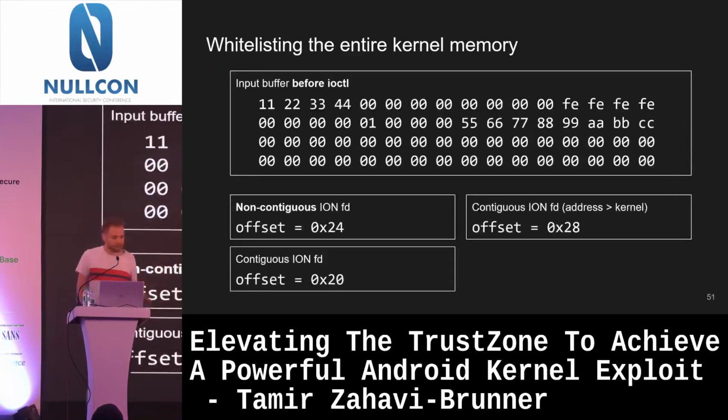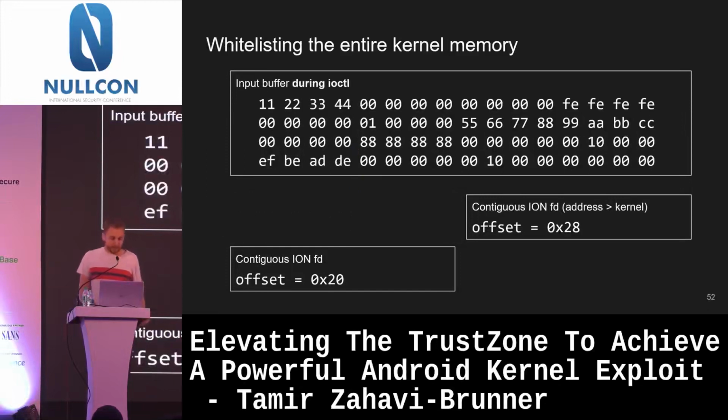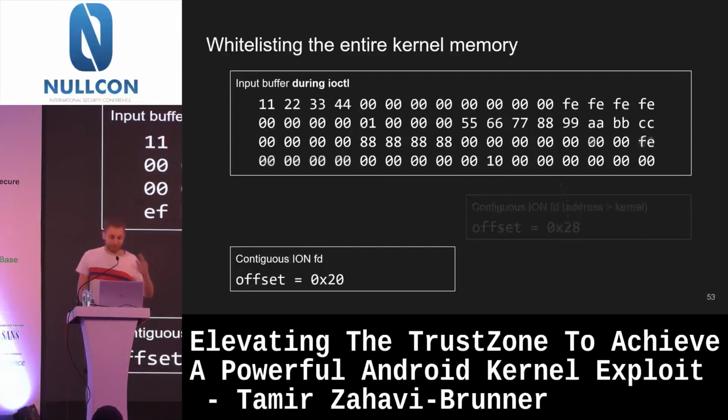So again, I'll show it here. I have this technique. It uses 3 ion file descriptors. I have this non-contiguous one like we saw before. And then all I need to know is that this one is contiguous and its address is after the kernel memory. Again, a lot of overlapping with bytes and stuff, and I write it here, and I overlap some more things to zero the address.